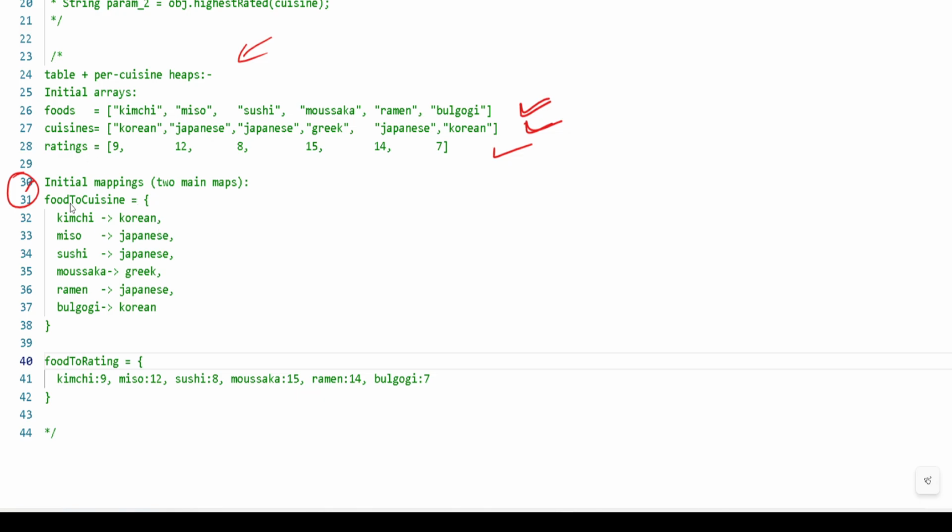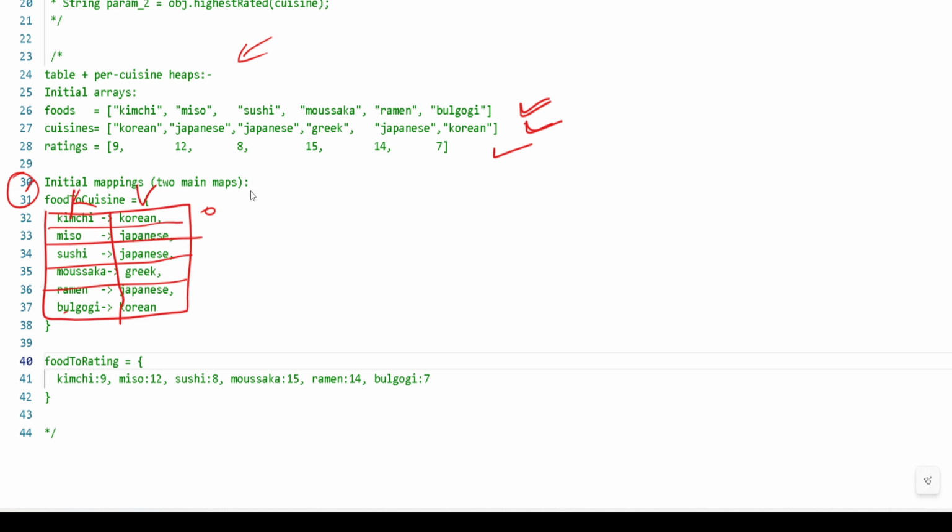Very first, we'll create a map, right? This map will look like this: if we know the index 0, what we have is kimchi, and similarly for the others. So these are called the map, and this is what we have given. So what we will do is call the map, and this will be our key and this will be our value.